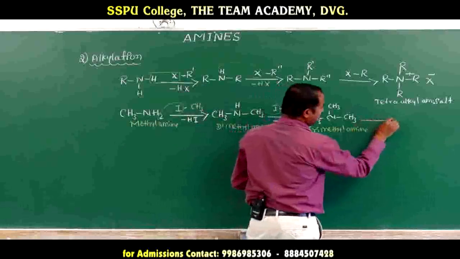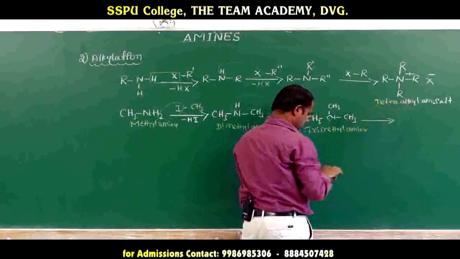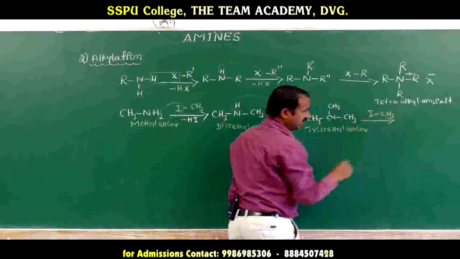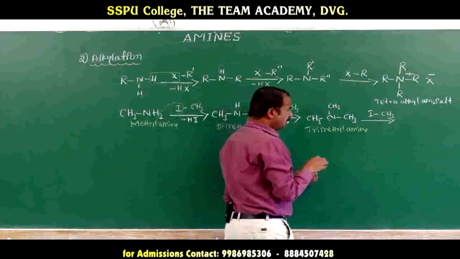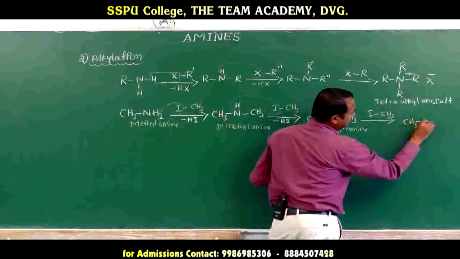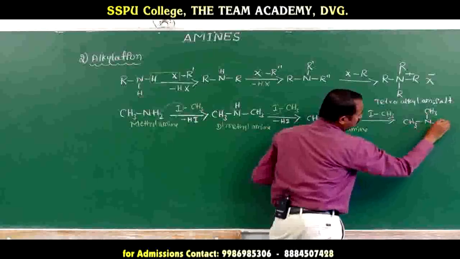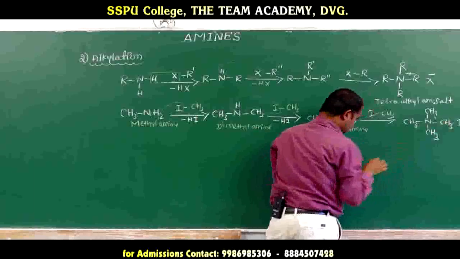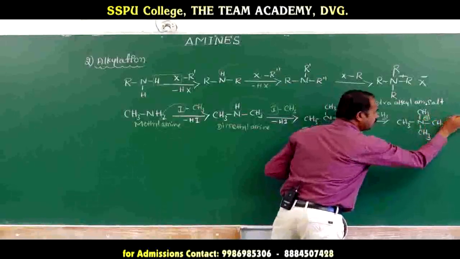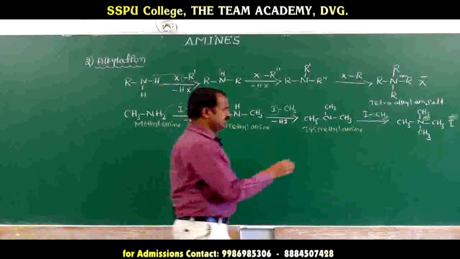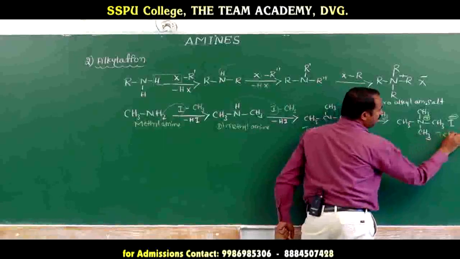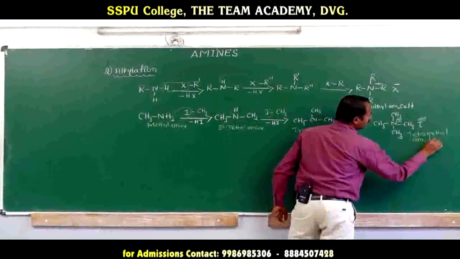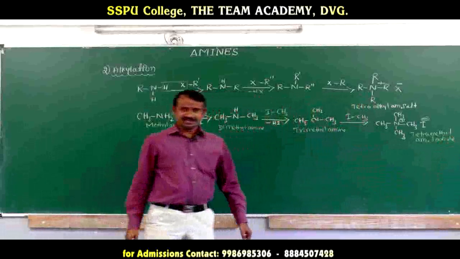Trimethylamine finally reacts with one more molecule of methyl iodide to form tetramethyl. Listen here, tetra means 4. Tetramethyl ammonium iodide. This is the name: tetramethyl ammonium iodide, a quaternary salt. This is for aliphatic amines.